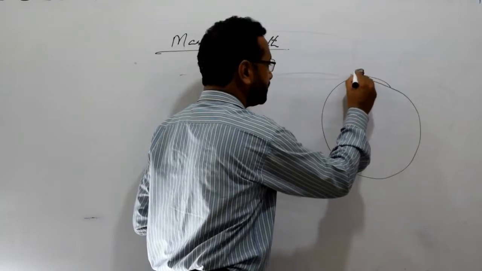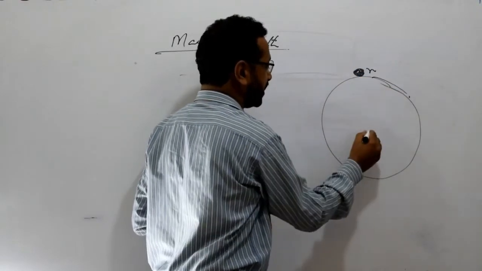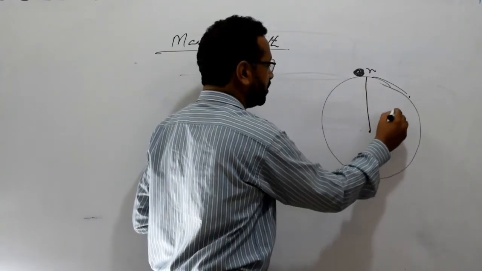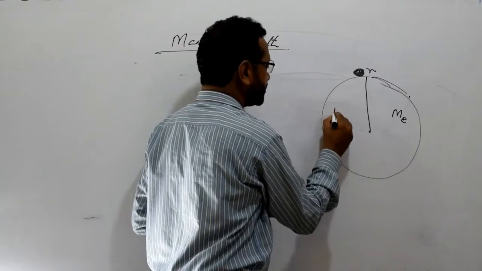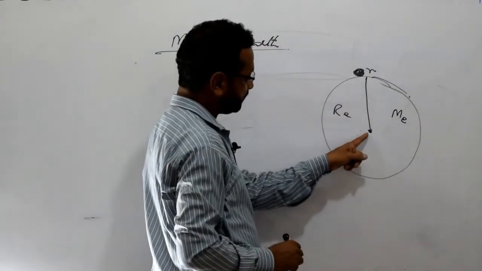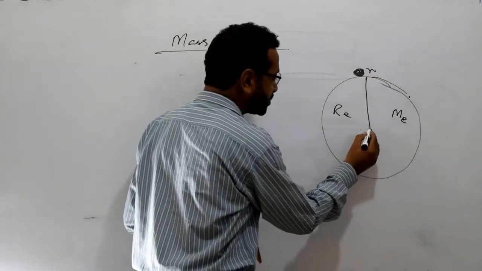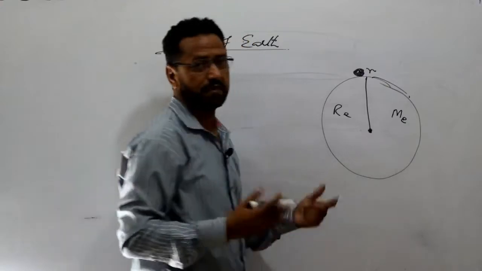Consider a body of mass m placed on the surface of the earth. Let's suppose the mass of the earth is Me and the radius of the earth is Re. So the distance is the average distance from the center of the earth to the center of this body.